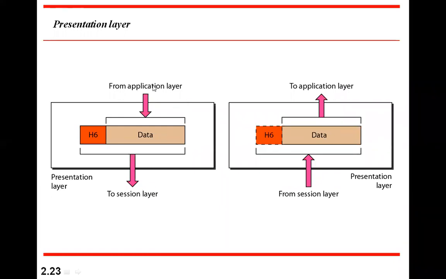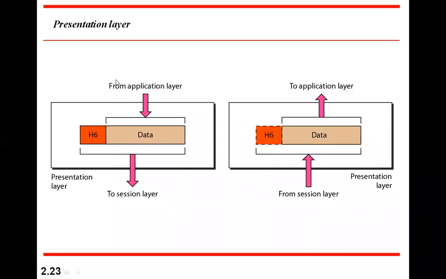Now coming to the presentation layer. It comes between the application layer and the session layer and takes the application data coming from the application layer and adds its own header to that. Similarly, at the receiving side, it takes from the session layer, undoes that, and then sends to the application layer. The work done here is mainly data conversion. So data conversion is required in several cases.